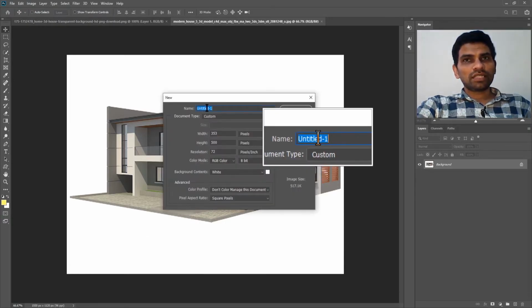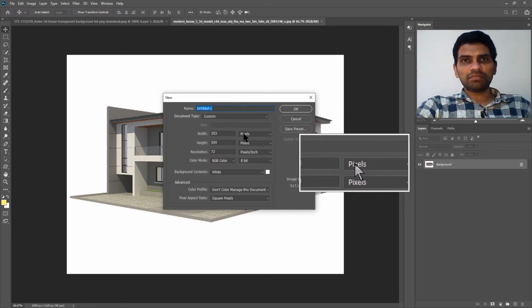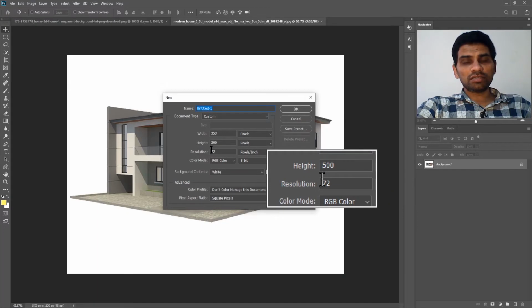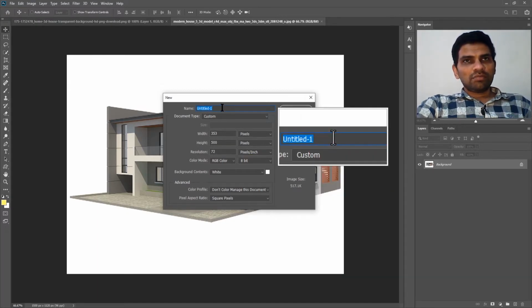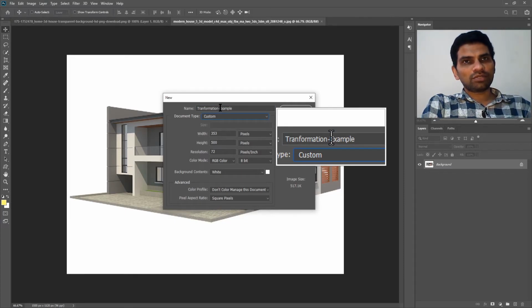If you want, you can type the name in the name box and dimensions in pixels or inches, and also the resolution. That's all your choice. So in the name box, I will type transformation example, and I will press tab twice to get to the next box of width.